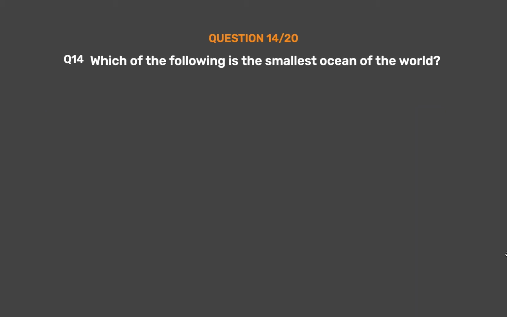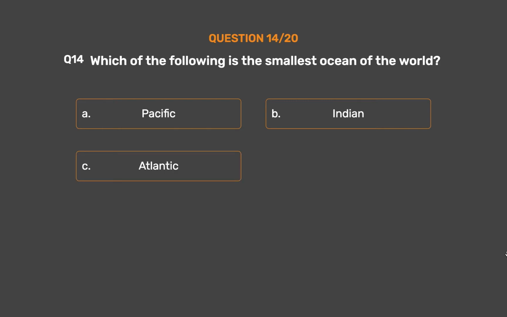Question number 14. Which of the following is the smallest ocean of the world? Option A. Pacific. Option B. Indian. Option C. Atlantic. Option D. Arctic.